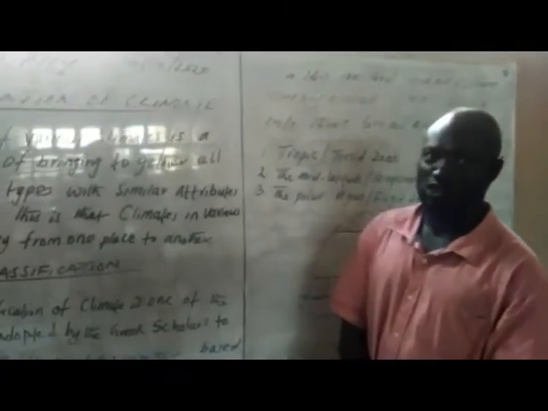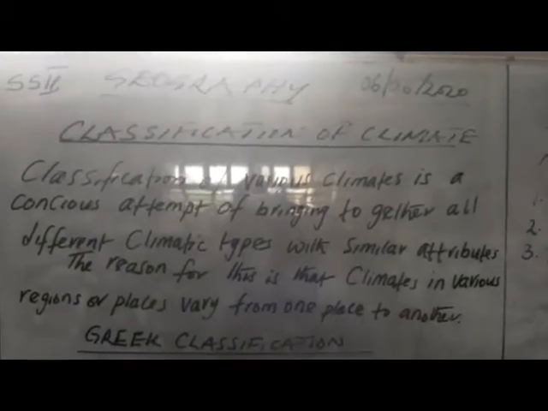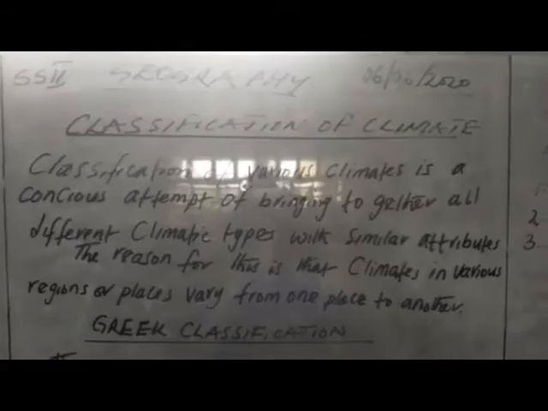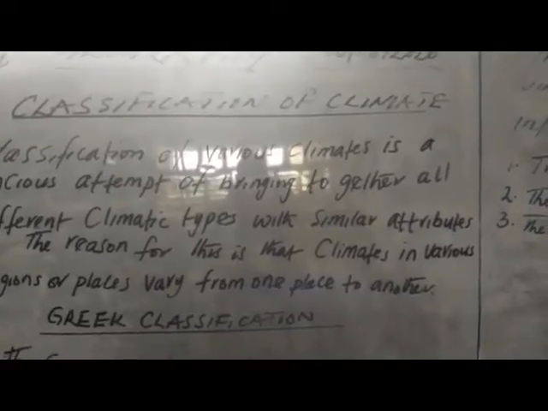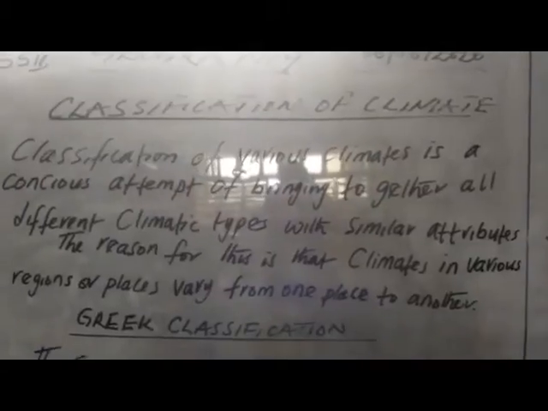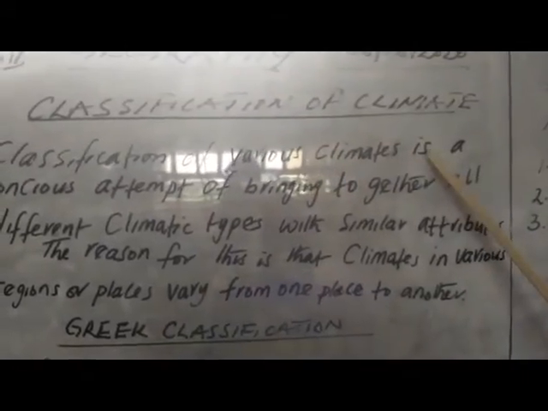We're going to discuss the topic classification of climate. Classification of climate refers to the various climates.